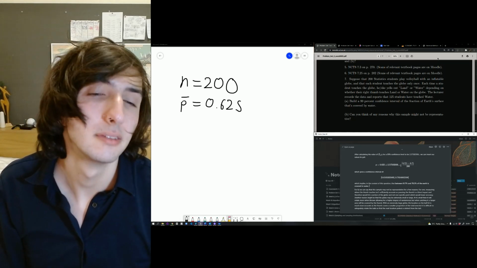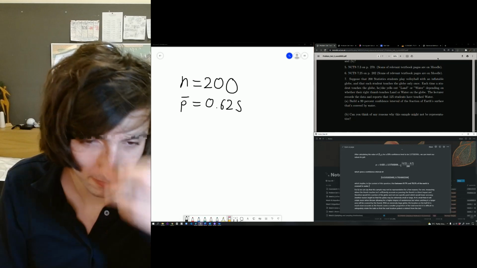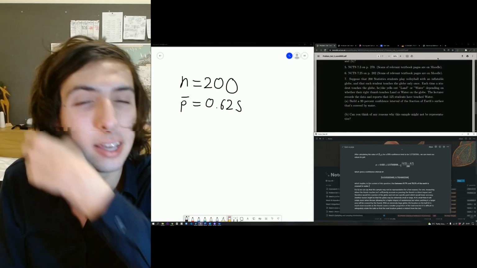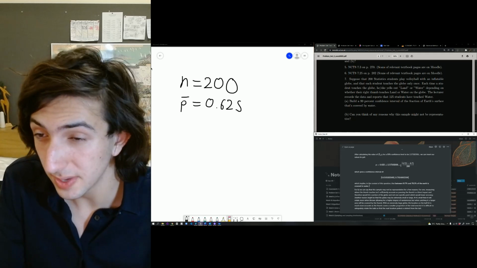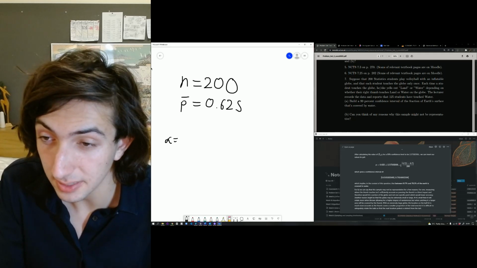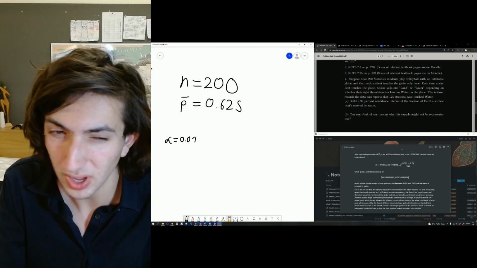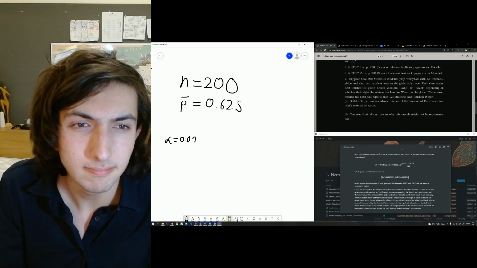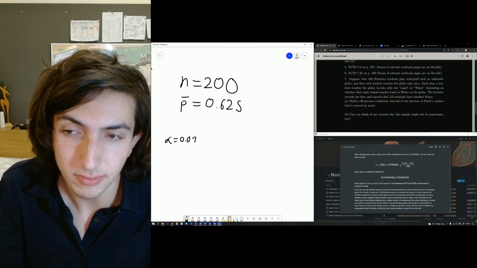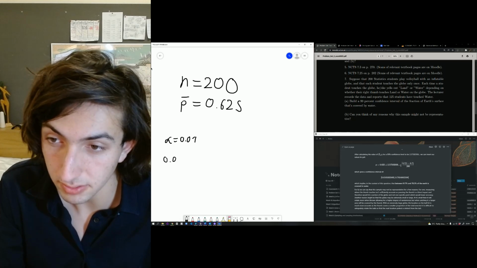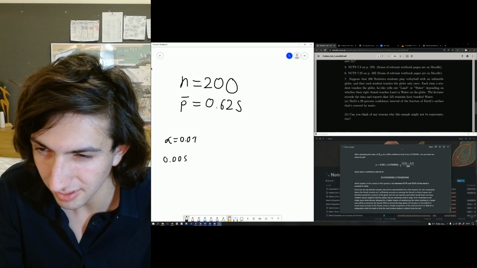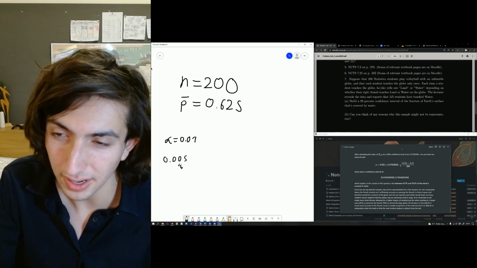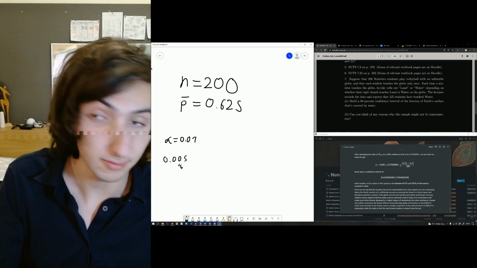Well, regardless, we still have our formula, which gives us... Also, we have a 99% confidence interval here, which means that alpha is going to be 0.01, quite a small alpha, which means we're going to have to divide it by 2. We get 0.005. Yeah, that is what you get. And we're going to have to use that for our inverse operation.